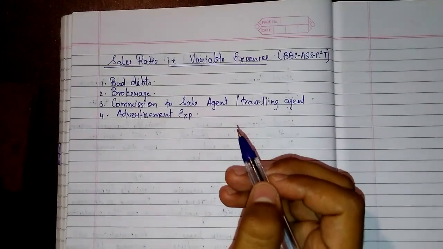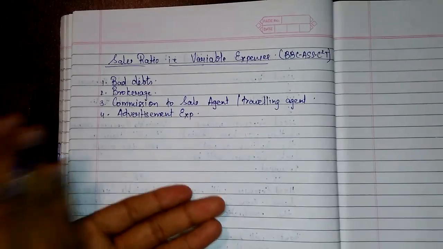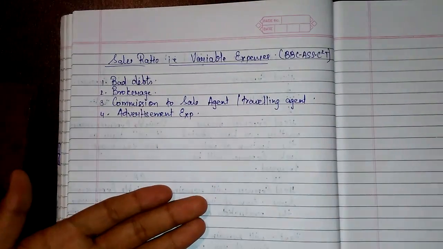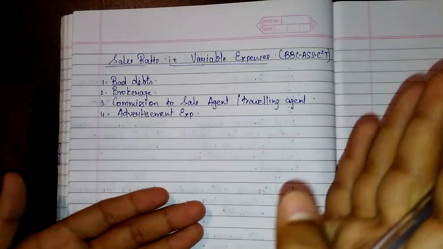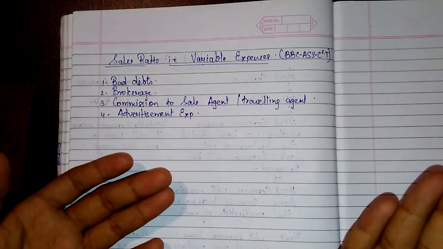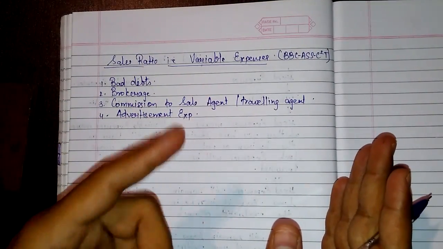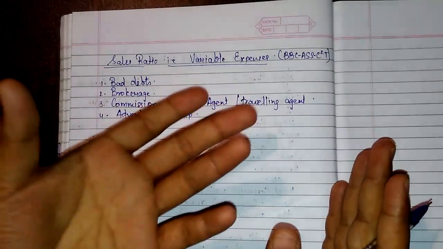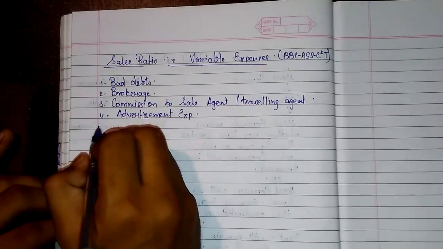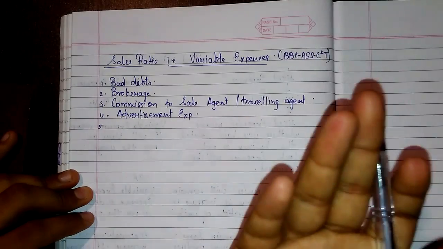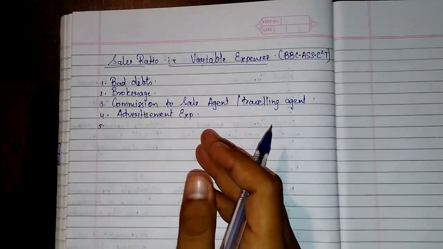If you have 10 products, you may make 10 different types of advertisement, or you may make only one advertisement. So this is a variable expense; it depends on how you want to use it. It is not fixed in a simple manner.